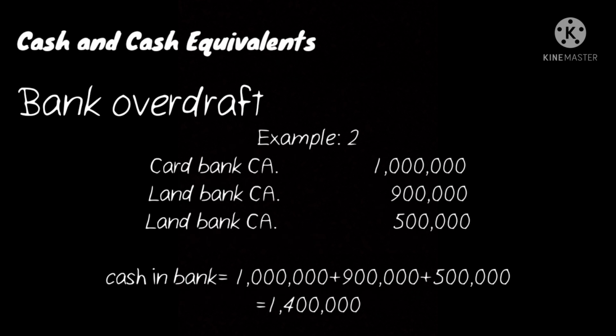Example number 2. Card Bank current asset 1 million, Land Bank current asset 900,000, Land Bank overdraft 500,000. So dito may dalawa siyang account in one bank. So ang magiging sagot niya for cash in bank is 1.4 million, which is 1 million plus 900,000 less 500,000.